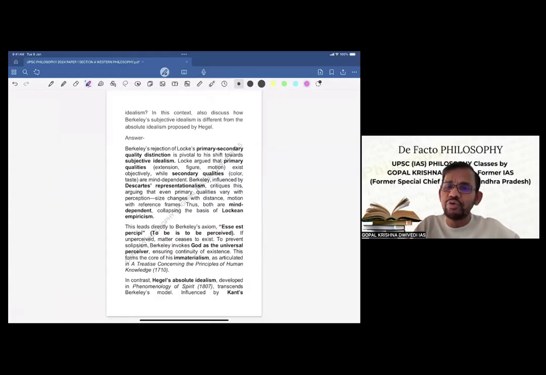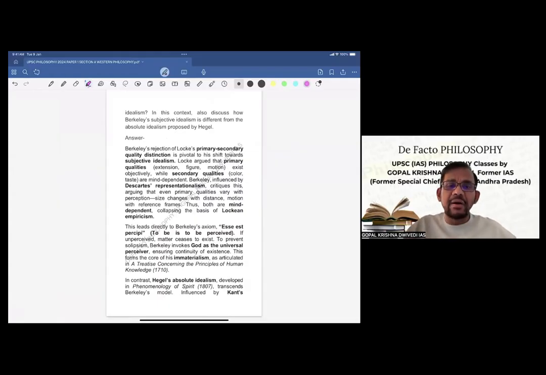So these two parts we have to definitely write with a very, very clear demarcation, and accordingly we'll get better marks also if we are able to express. So now let us try.